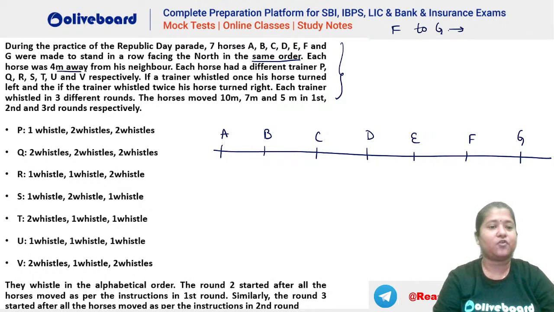Each horse is 4 meters away from his neighbor. That means this is 4 meters, 4 meters, 4 meters, 4 meters, 4 meters, and 4 meters. Okay. Each horse has a different trainer P, Q, R, S, T, U, V, right, respectively.